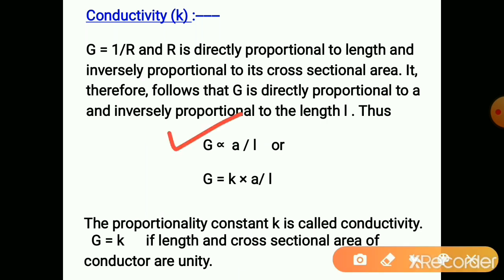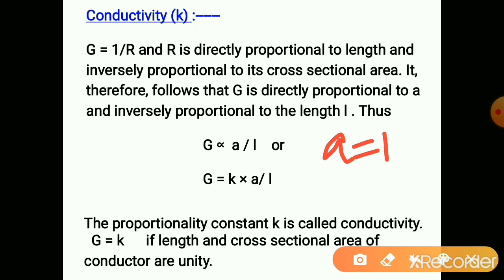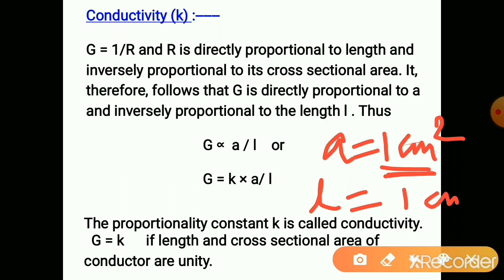So in this way it can be written, and the proportionality constant is taken as K. When A is equal to, suppose, 1 centimeter square unit area of cross section, and L is equal to 1 centimeter unit length, then G will be equal to K. K is the conductivity.